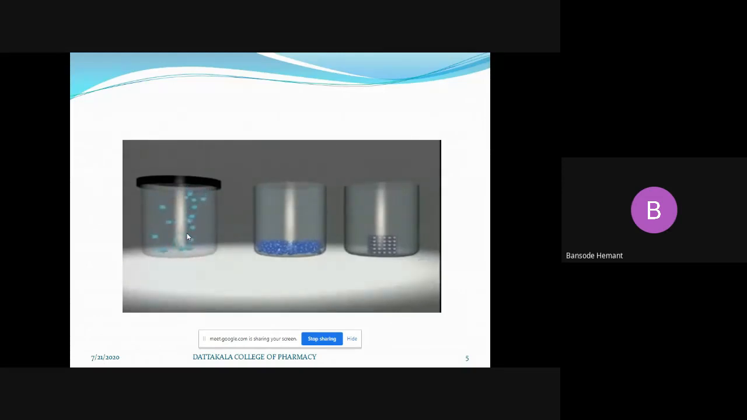By this picture, we'll get a clear idea about the properties of the solid, liquid, and gases: about their coordination, their shape, the intermolecular space between the molecules of that matter, their kinetic energy, their potential energy, their fluidity. Everything will be clear from this picture. That is the comparative study of the solid, liquid, and gaseous states and their properties.